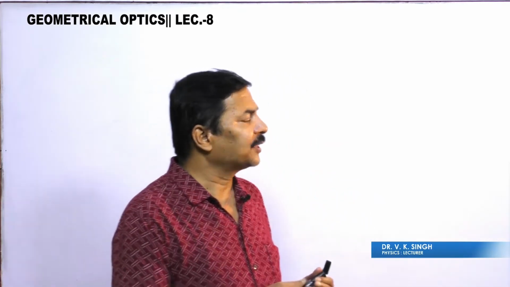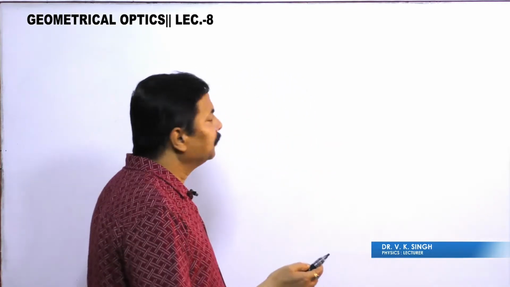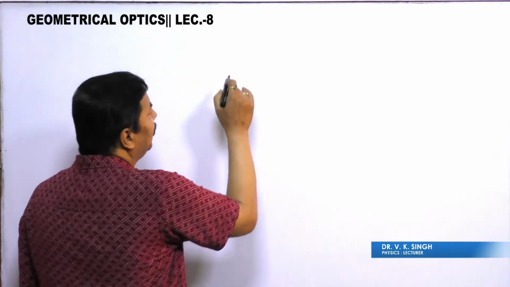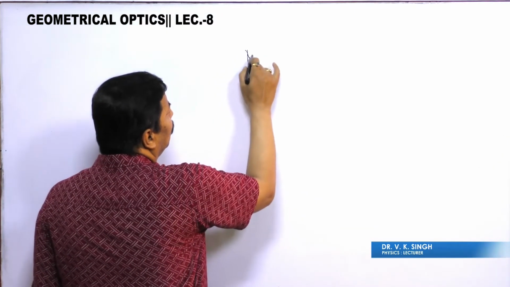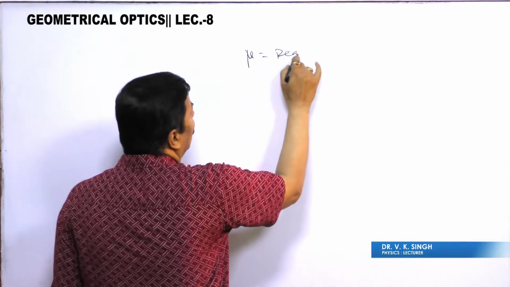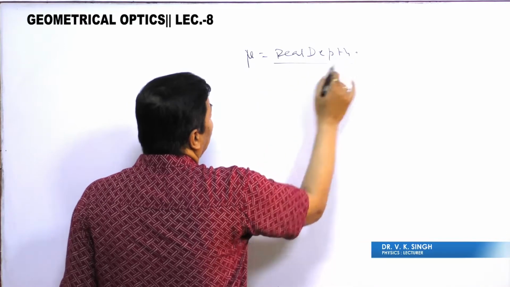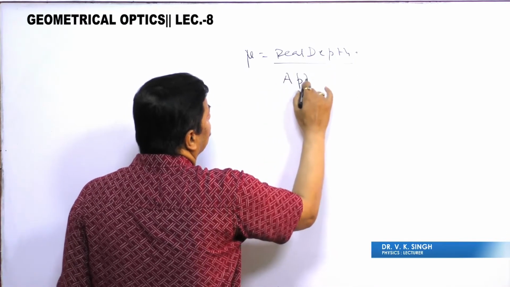In the optics section, we are continuing our discussion with the refraction at plane surface. We have seen that mu is equal to real depth by apparent depth.